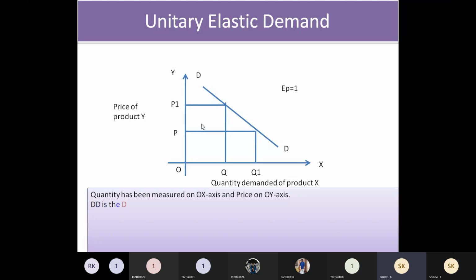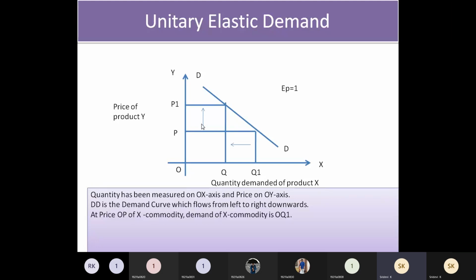And you are going to write below the graph the same points again and again. You have to repeat those words. At OP of X, quantity demanded, demand of product X is Q1. So when it is increasing from P to P1, you can see the arrows flowing from left to right.